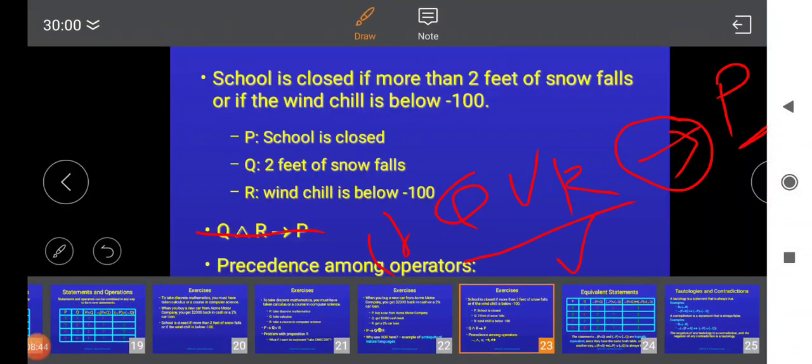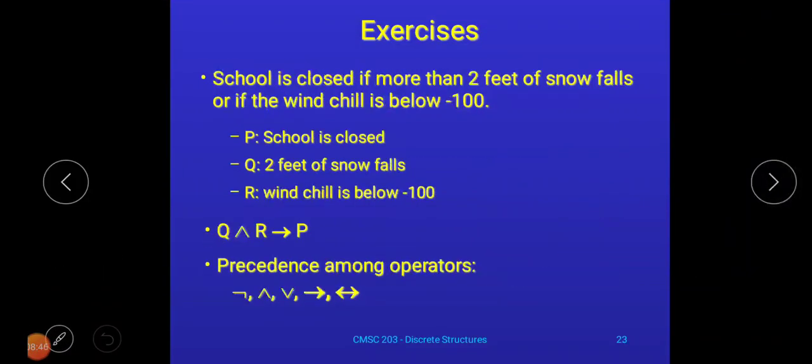One more important point I just want to discuss here in this example, that is precedence among operators. Now if your expression contains multiple logical connectives, then how are those logical connectives executed? First of all, negation will be executed. See, this sequence you have to remember.